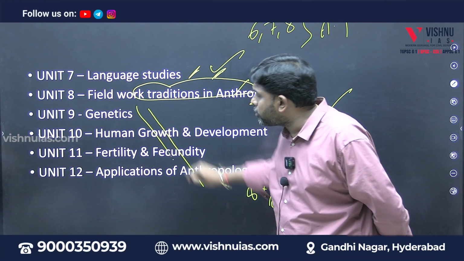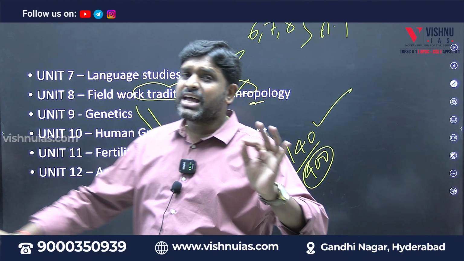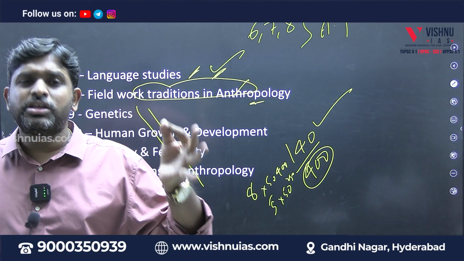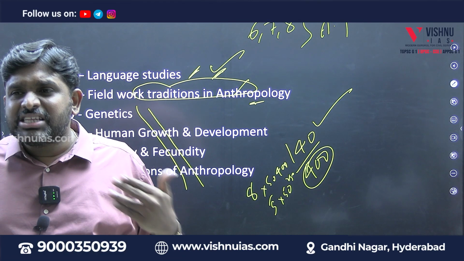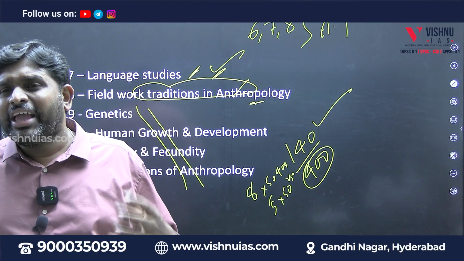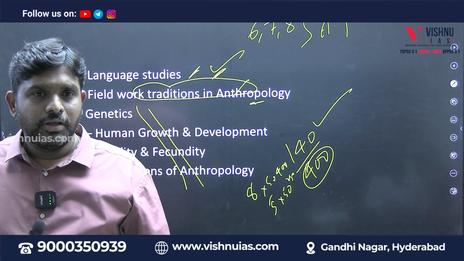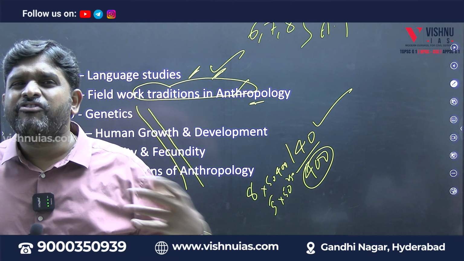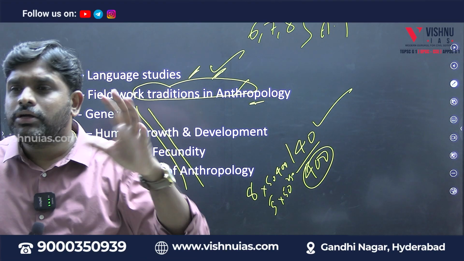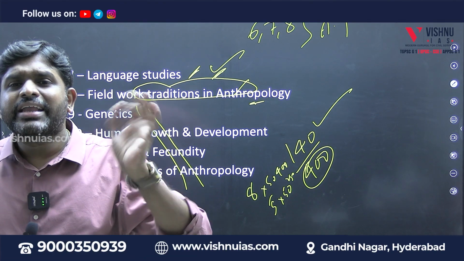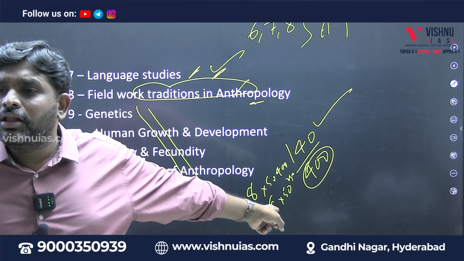So that physical anthropology is what? 9, 10, 11, 12. Again I am telling you, physical anthropology is never called as biology. Why a person is suffering with disease culturally, why a person has become weak culturally, why his health is not good culturally. In health and disease point of view, what is the role of culture is studied in which module?